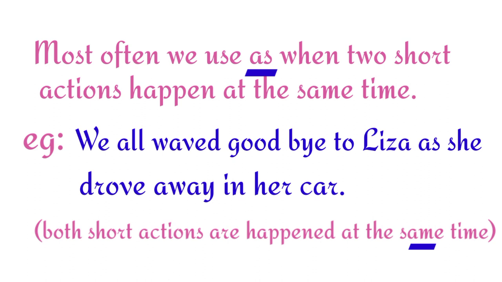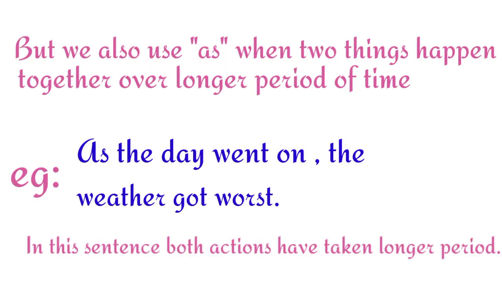In another example, we all waved goodbye to Lisa as she drove away in her car. Both short actions happened at the same time. We all waved goodbye to Lisa, this is an action. As she drove away in her car, she is also driving away. This is another action.